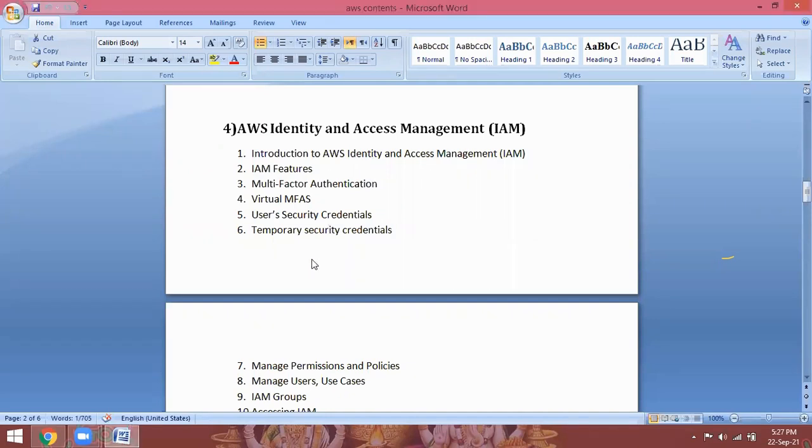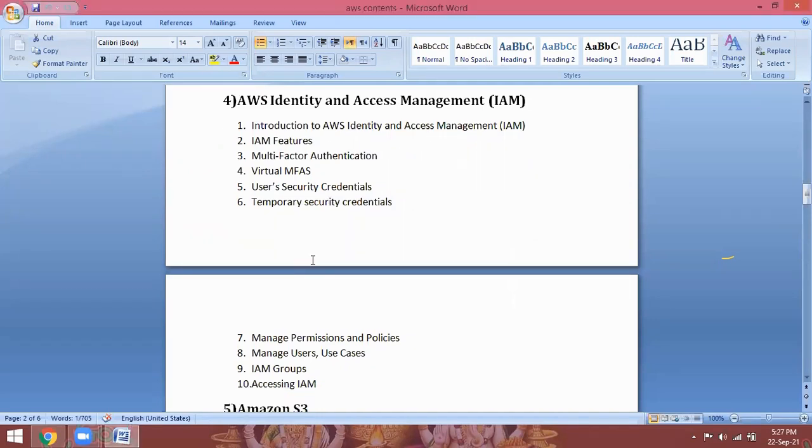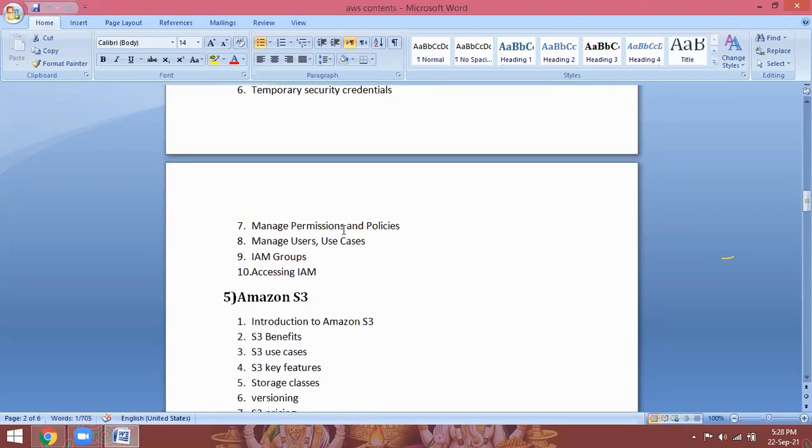Next, user security credentials. Which type of user passwords are you going to access? Access keys you can assign, and you can issue authentication certificates. Some temporary security credentials also you can assign. Then how to manage the user permissions and policies? Which policies are we going to assign to the users? Everything we are going to discuss in the class on IAM, Identity and Access Management.